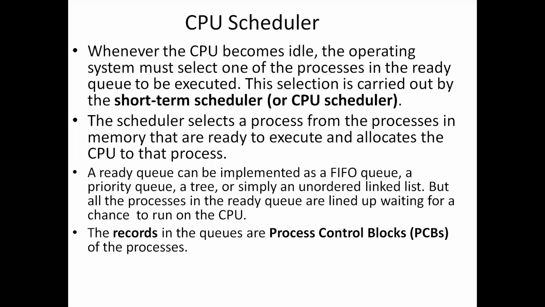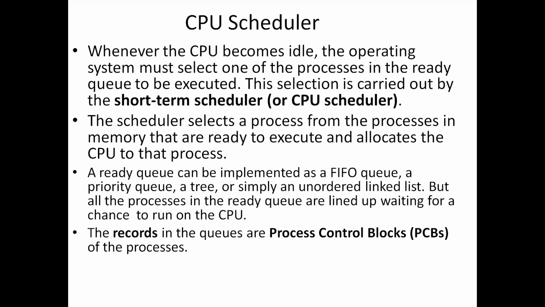The ready queue can be implemented as a FIFO, first in first out queue, or as a priority queue, or a tree, or simply an unordered linked list. But all the processes in the ready queue are lined up waiting for a chance to run on the CPU. All the processes will be waiting for the CPU to get allotted.